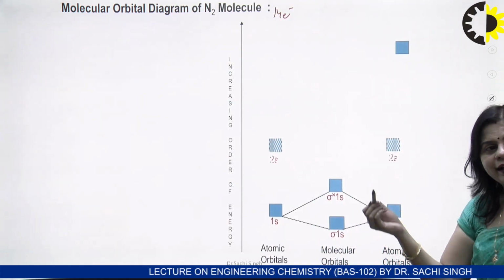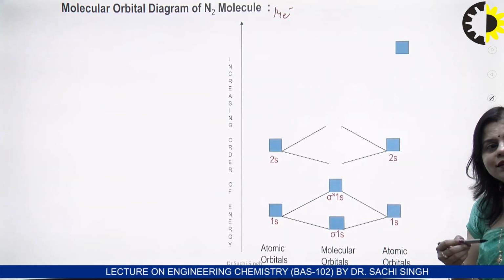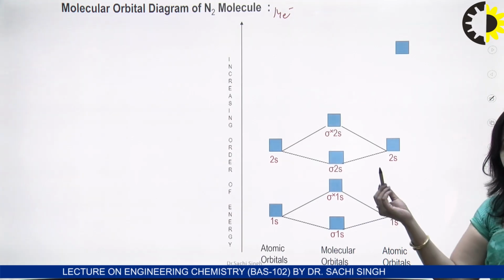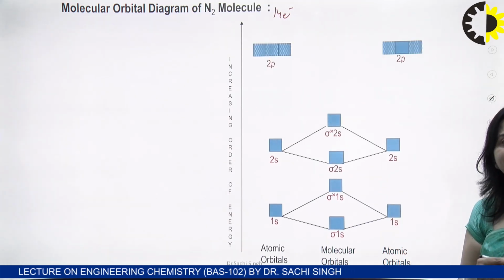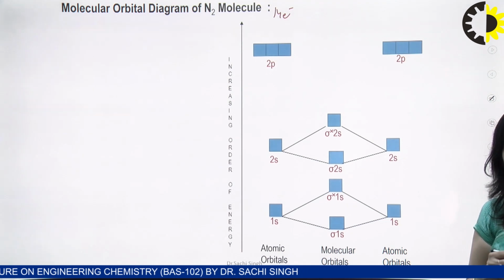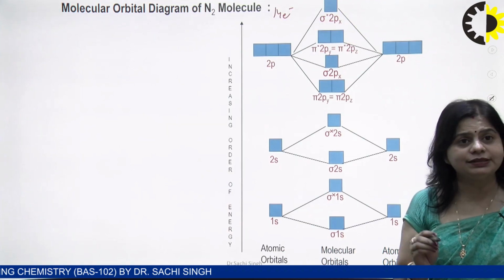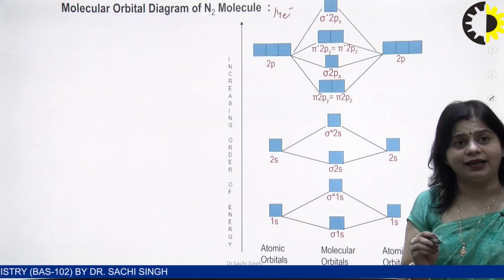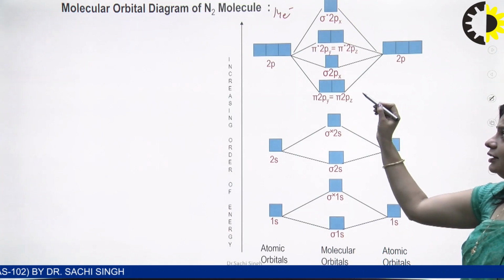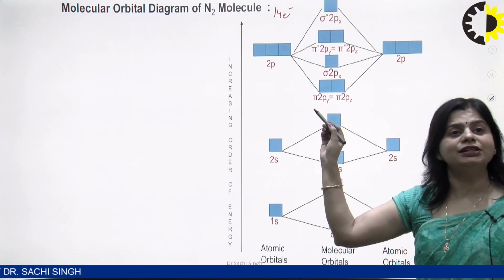Next the 2s orbitals combine to give sigma 2s and sigma star 2s. And then the 2p orbitals combine: pi 2py equal to pi 2pz, then sigma 2px. Again, this is case 1.